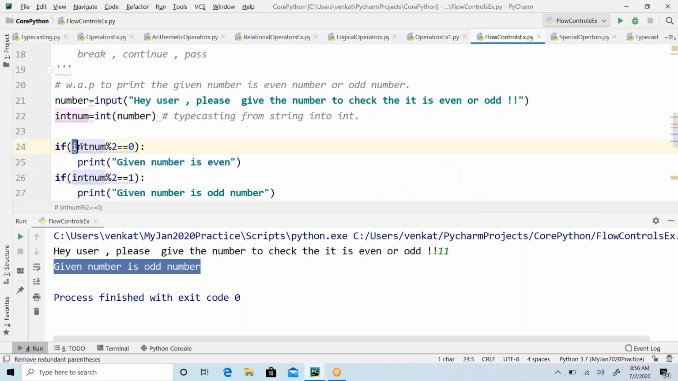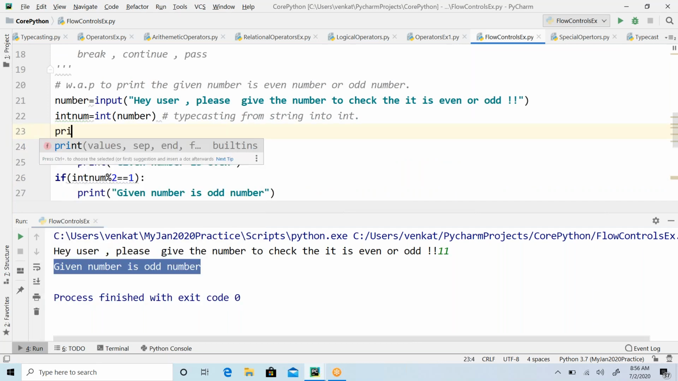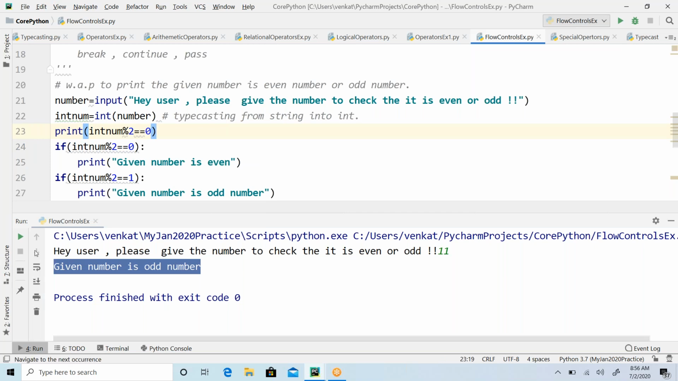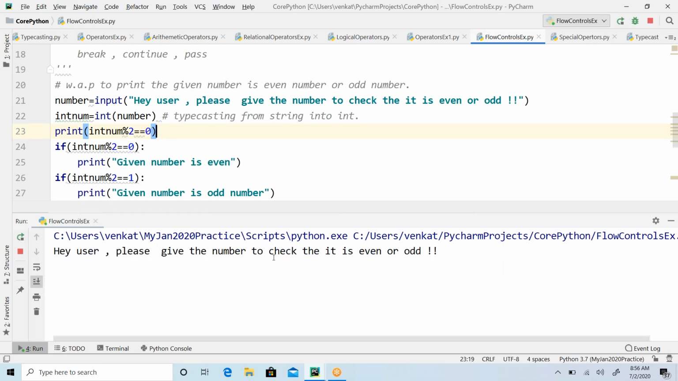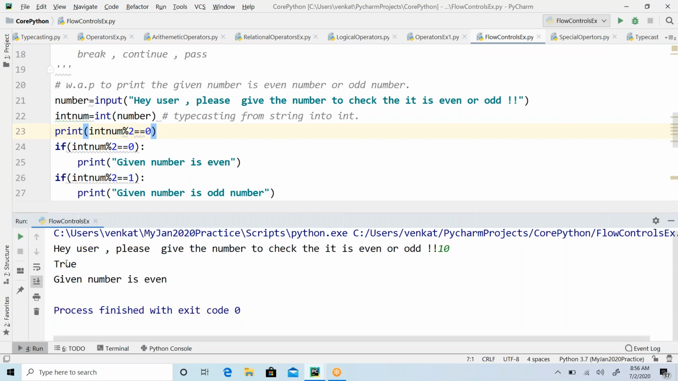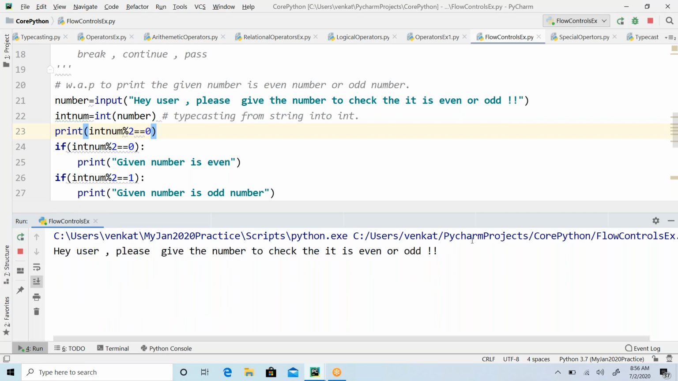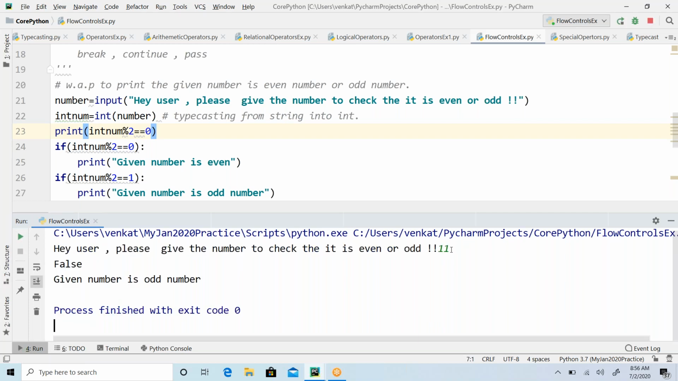So whatever I am writing here, what is the value of this? Just print this much, only this much. This is going to give me either true or false. So here I am entering 10. What is the value of it? True. Yes. In the other case, it might be false. So the only possible values within the if condition are true or false.